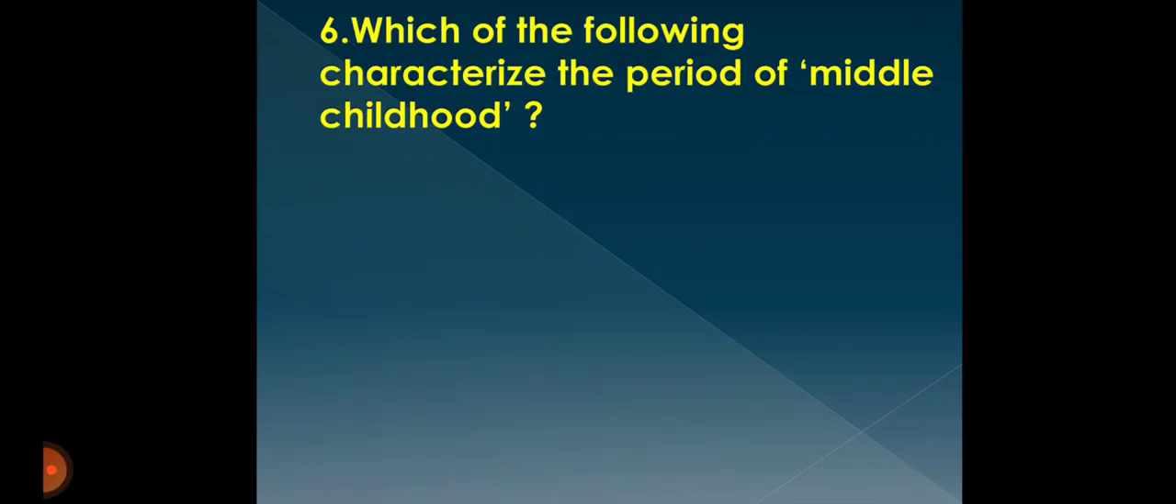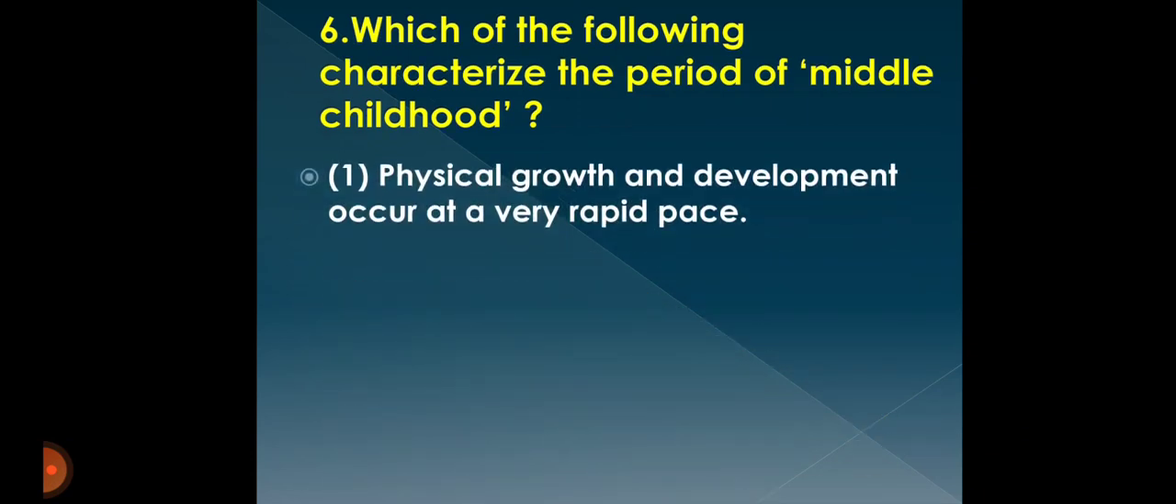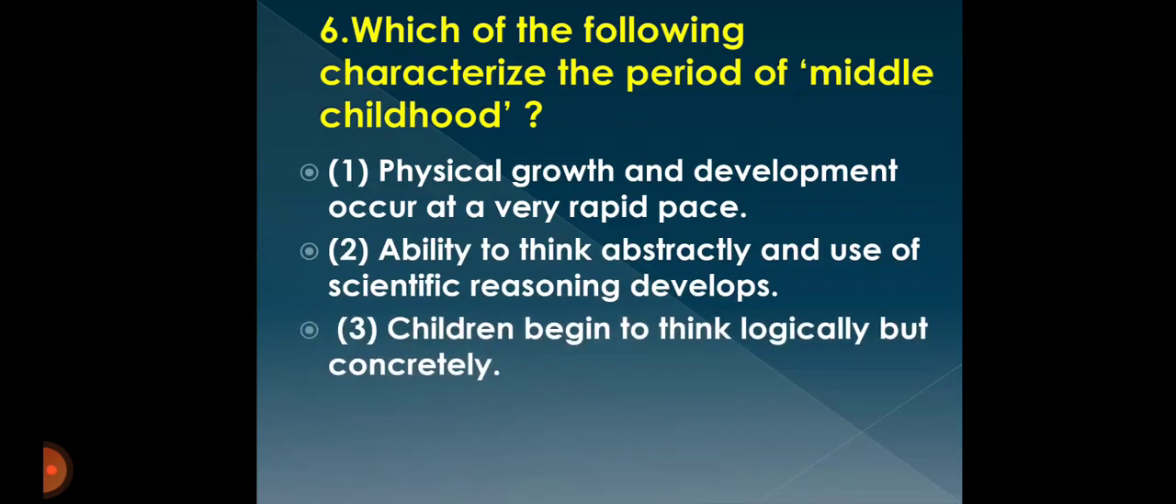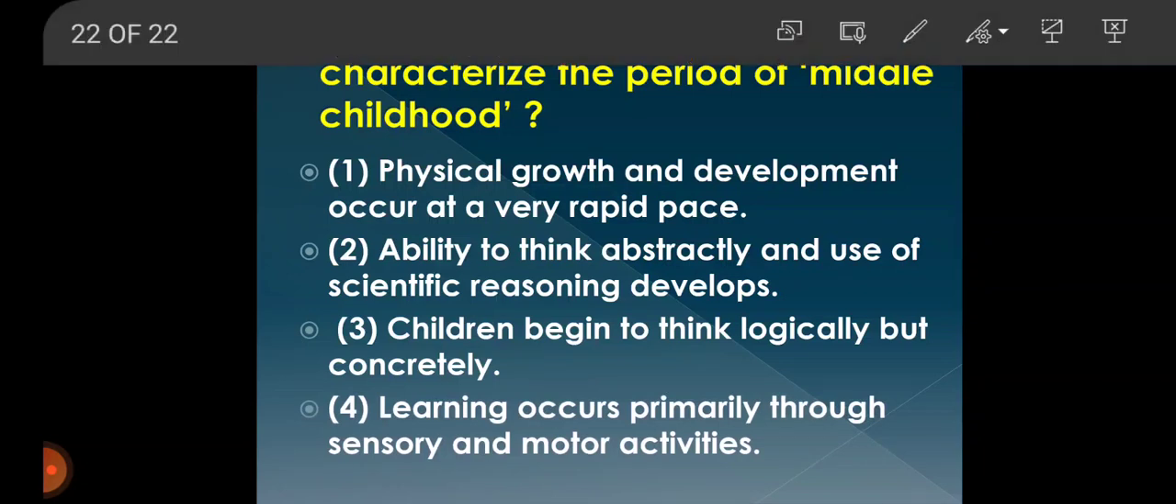Next question we have, which of the following characterize the period of middle childhood? Middle childhood is 6 to 12 years. First option, physical growth and development occur at a very rapid pace. Option 2, ability to think abstractly and use of scientific reasoning develops. Option 3, children begin to think logically but concretely. Option 4, learning occurs primarily through sensory and motor activities.